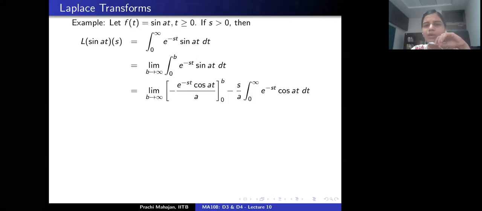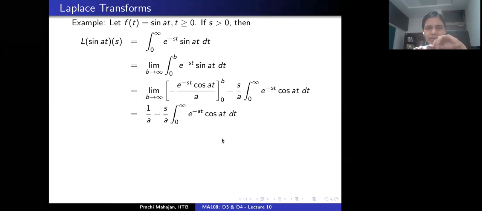Okay, and how am I going to compute this? I'm going to apply integration by parts. So this is going to be the first function times the integral of the second, minus the integral of the derivative of the first times the integral of the second. Correct? So you see, we are using the fact here that s is assumed to be positive when I plug in these limits t equal to b and t equal to 0. So that would allow me to write 1 by a, and the integral term is written as it is here, right? And now what am I going to do?